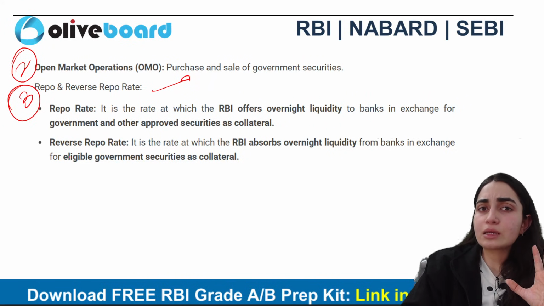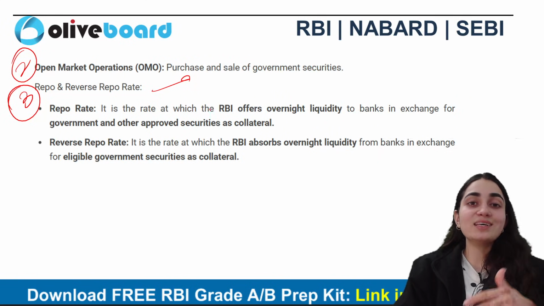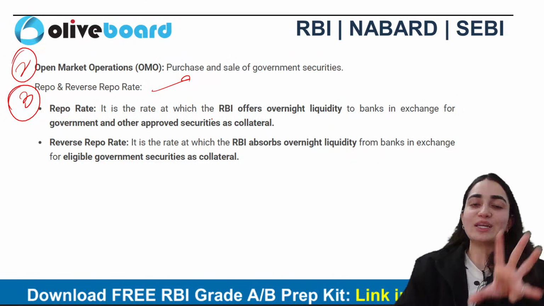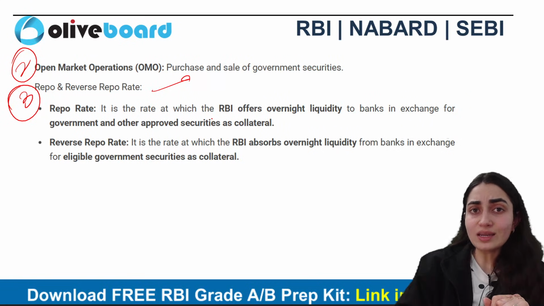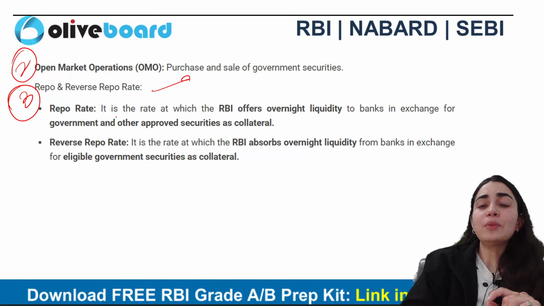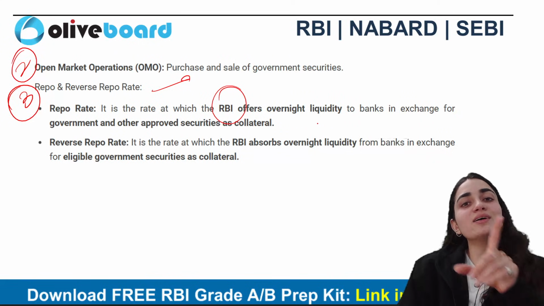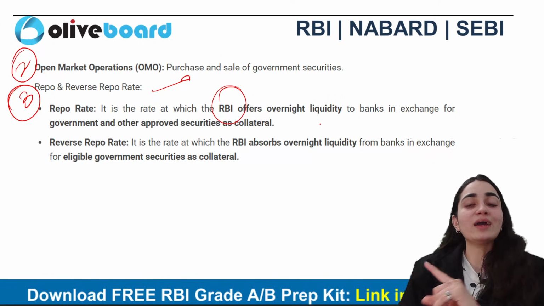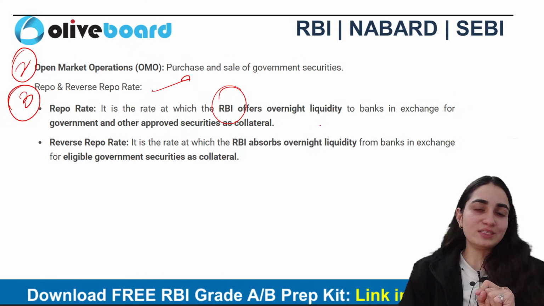Repo rate and reverse repo rate says, for example, now banks are in need of money and they want loan from whom? That is specifically RBI, because RBI is bankers bank. कभी भी स्केड्यूल्ड कमर्शियल बैंक्स को नीड पड़ेगी तो वो किसके पास जाएंगे? बैंक्स आरबीआई के पास जाएंगे, है ना? तो यहाँ पे रेपो रेट क्या है? It is a rate at which RBI offers overnight liquidity as in short-term loans to scheduled commercial banks in return of what? That is collateral that is kept here. That is specifically government securities.